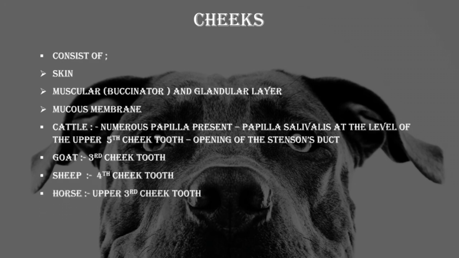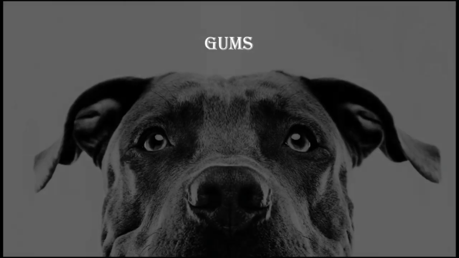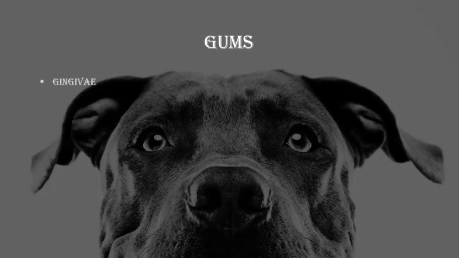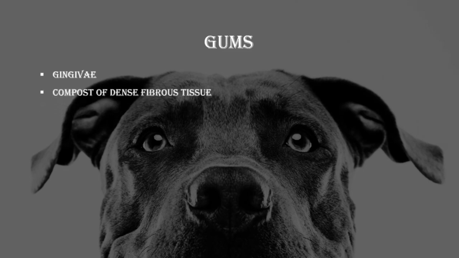In case of horse, the papilla salivalis is at the level of upper third cheek tooth. Cheeks are absent in case of fowl. In case of dog, it is at the upper third cheek tooth. The gums are also called as gingivae, and it is composed of dense fibrous tissue.